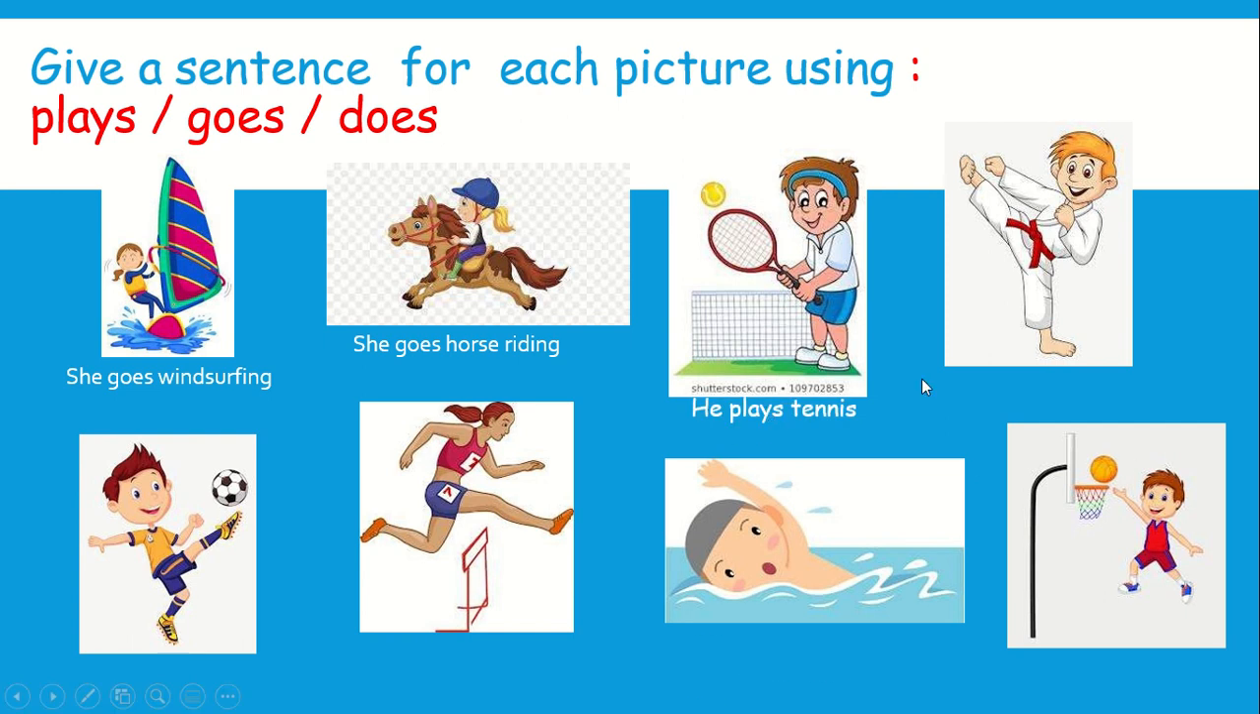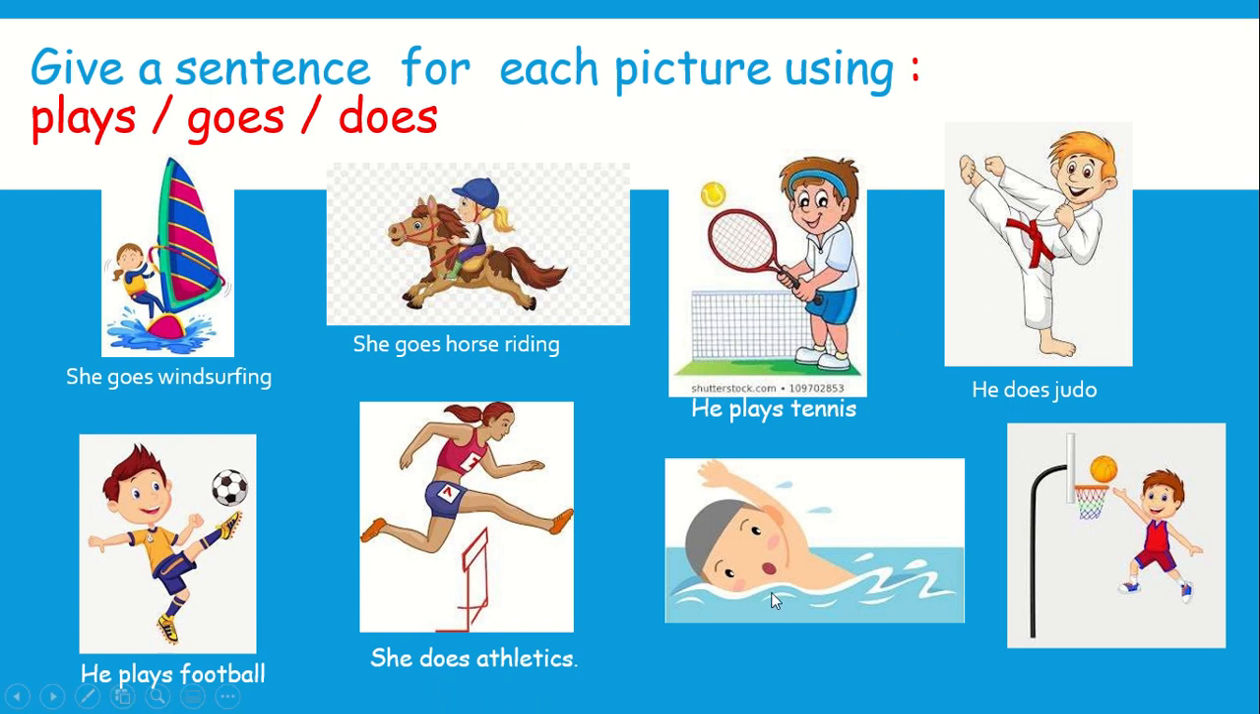Excellent. What about this one? Do we have a ball? What kind of sport is this one? Yes, my students? Judo. So he does judo. We don't have a ball here, so we use the verb does. He does judo. What about this one? Football. So we have a ball. So he plays football. Excellent. Here, what do we have? My students, do we have a ball? No. Do we have ing with this one? No, this is athletics. So she does athletics.